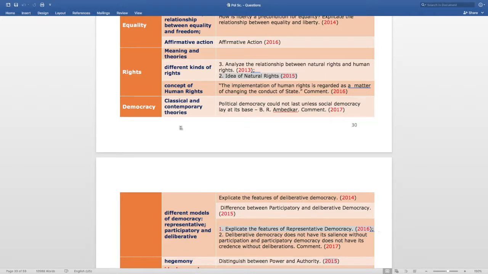The next question is also from the same topic, that is the idea of natural rights, and this question is asked in 2015. The next question is asked from the concept of human rights: the implementation of human rights is regarded as a matter of changing the conduct of a state. Comment. This question is asked in 2016.